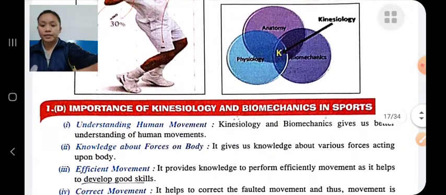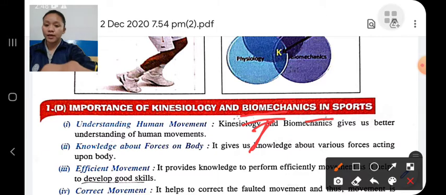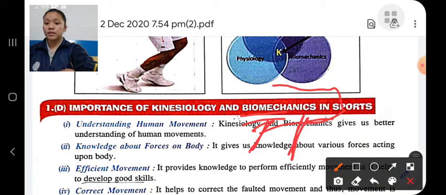First, biomechanics. It is a combination of two words, bio and mechanics. Bio means living things. In biology, we study living things. And mechanics is a field of physics, in which we study motion, that is movement. So biomechanics means the study of the movement of living beings. We study the movement of our body, what will happen if force is applied to our body, its effect, etc.